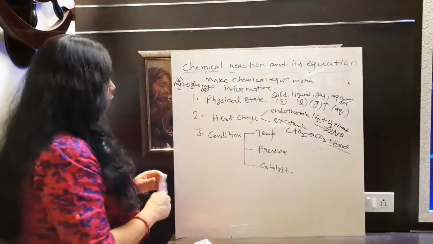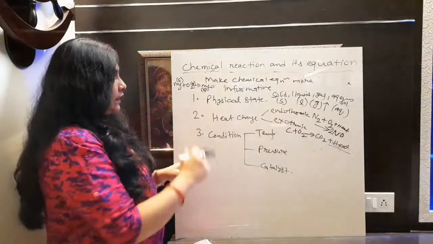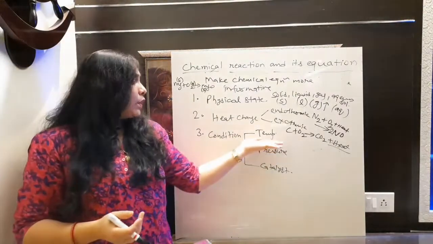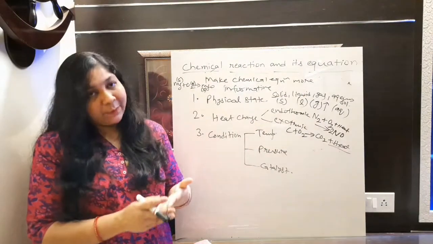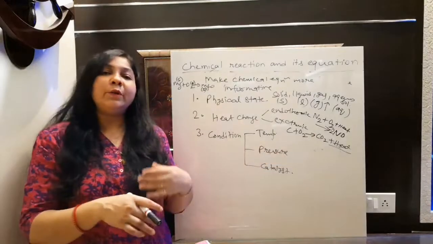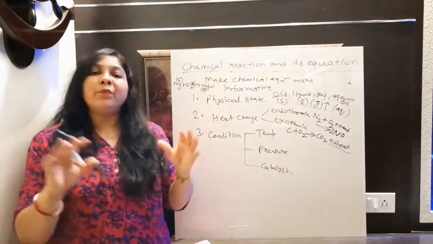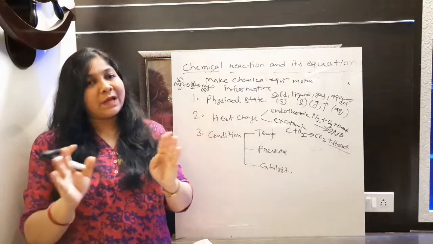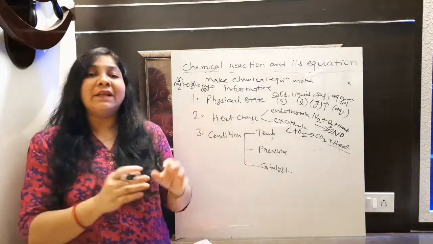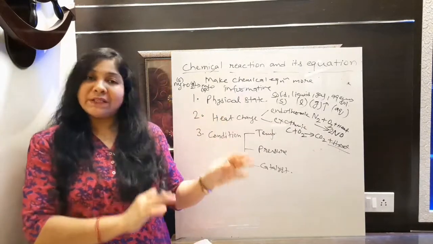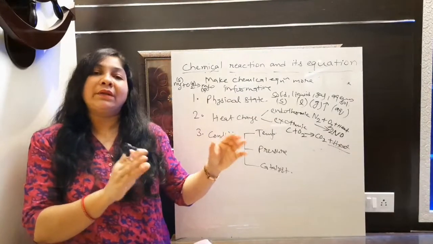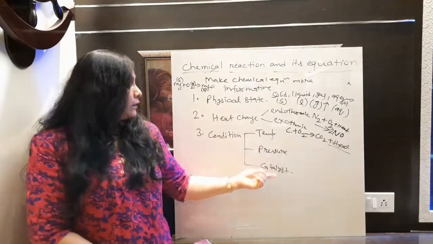Fine. So now move to the next, that is condition. For this there are temperature, pressure and catalyst whenever we complete any reaction. Sometimes we have to provide a particular temperature at which that reaction will complete. And sometimes we need to provide external pressure also. Atmospheric pressure is fixed, it will always be there, but if you want to increase or decrease it, then we have to define that pressure in our chemical equation so that we can understand at what condition this particular reaction can occur. Fine. And third is catalyst.